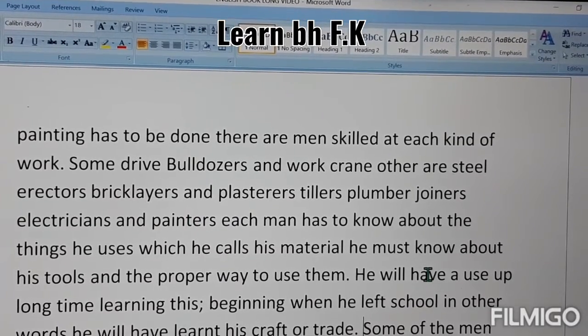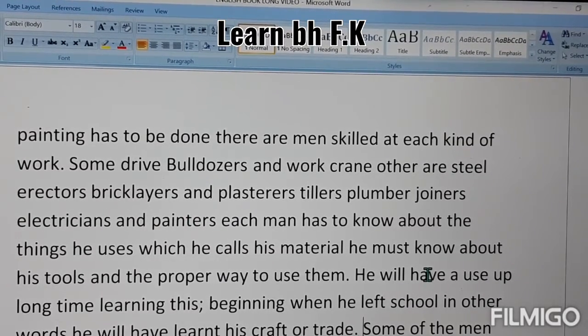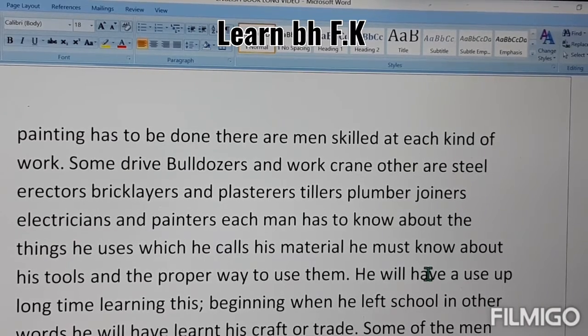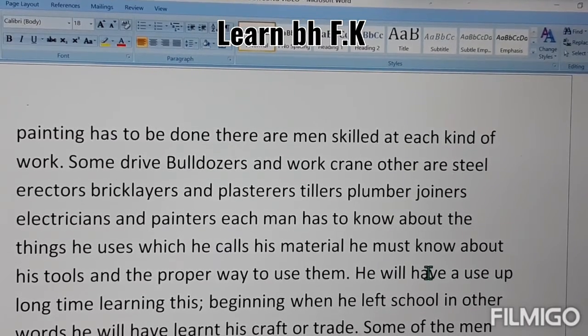So each man has to know about the things he uses, which he calls his material. It means there are several skillful people, and they know how to use the things, which he calls his material, meaning the quantity of things. He must know about his tools.